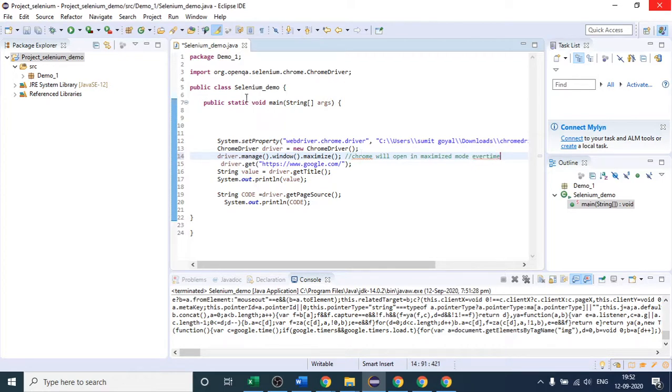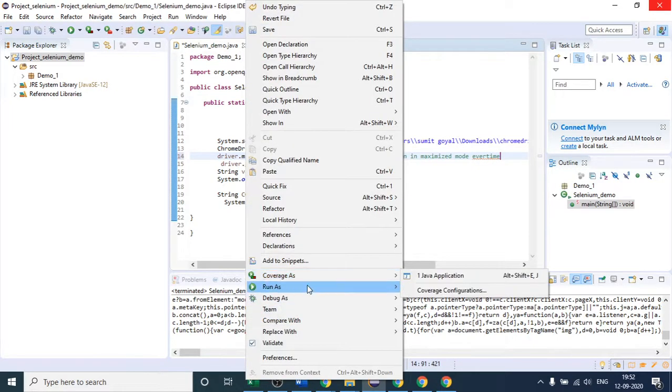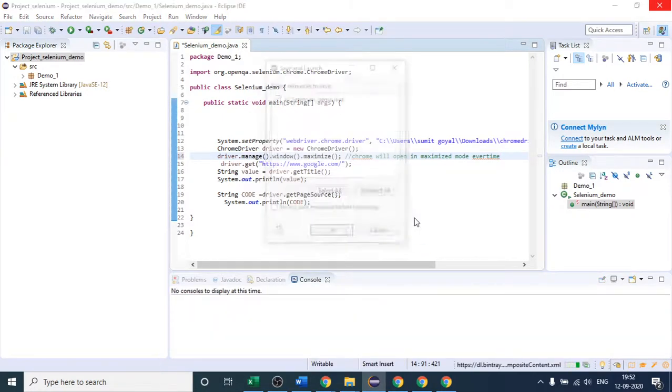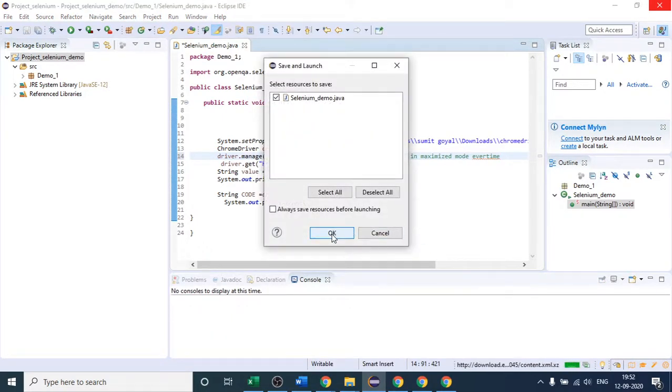So let us check as well. If I run this, let me click on OK again.